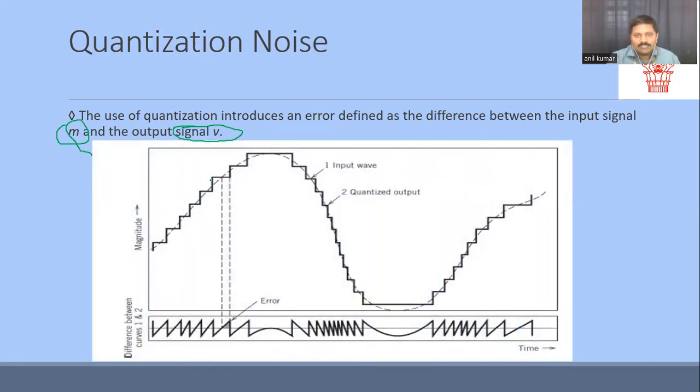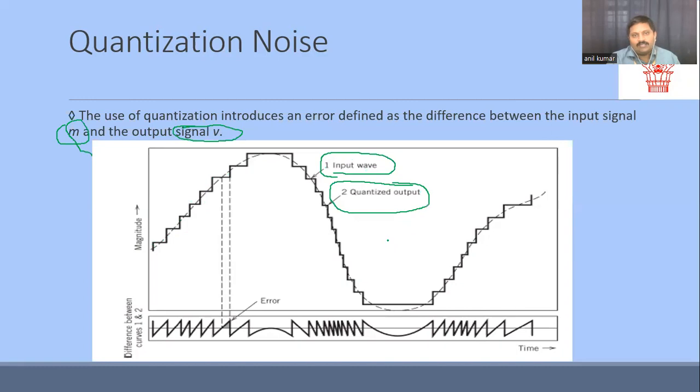For the representation, I'm going to take a simple sine wave, represented as my input wave. The second wave is my quantized output, which is usually of the form of a staircase waveform. The process of converting this input M signal to the V signal is called the quantizer.